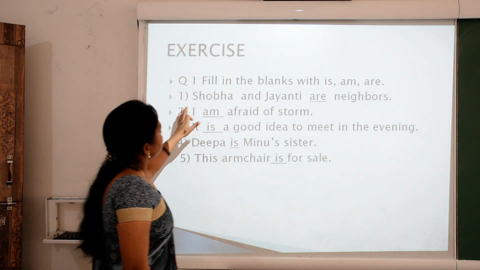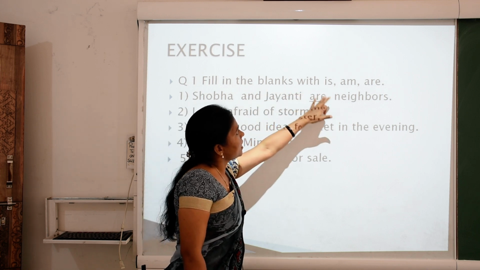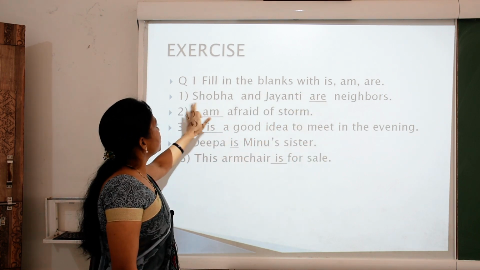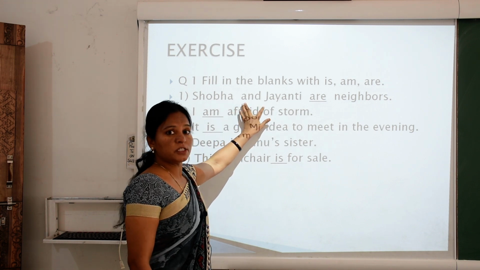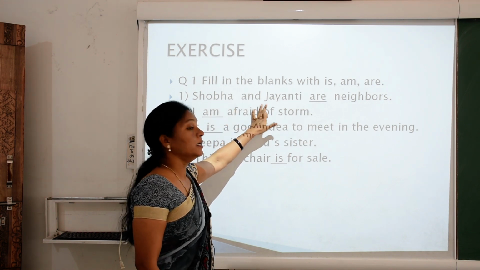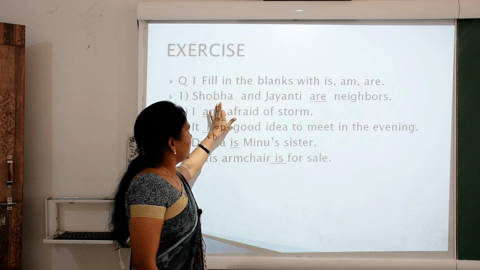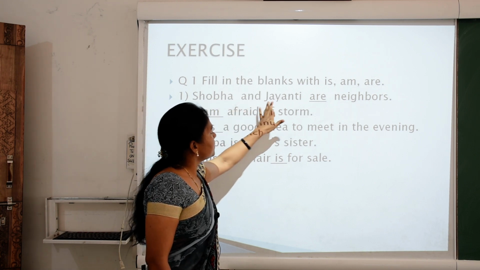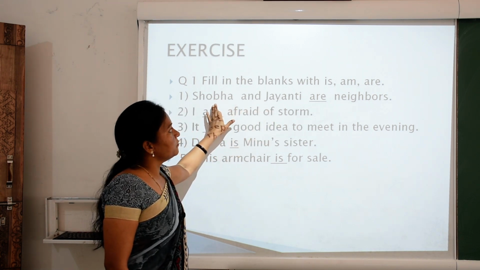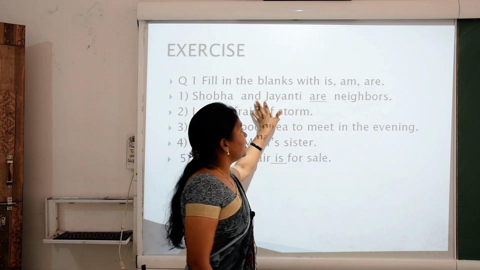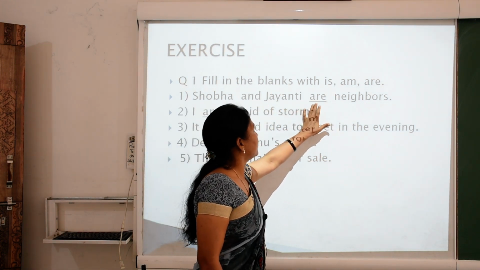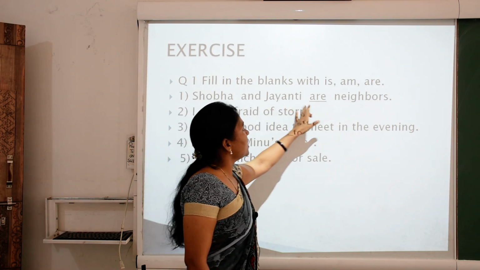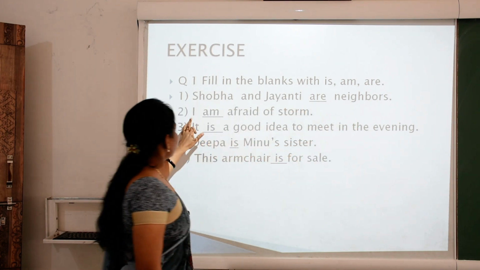Now we will do an exercise. Fill in the blanks with is, am, are. First, Shobha and Jayanti. You can see two subjects here, Shobha and Jayanti. It means more than one name, so it is a plural subject. According to the definition, we use a plural subject with a plural verb. So what is the plural verb here? Are. Shobha and Jayanti are neighbors.